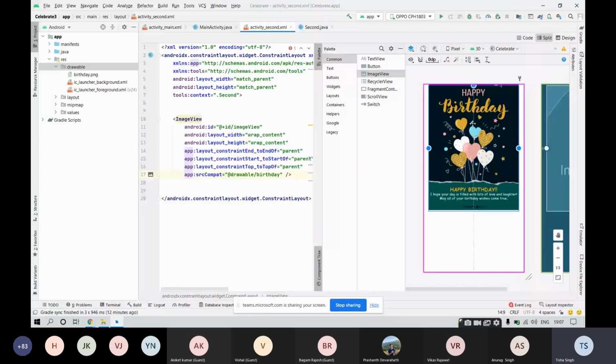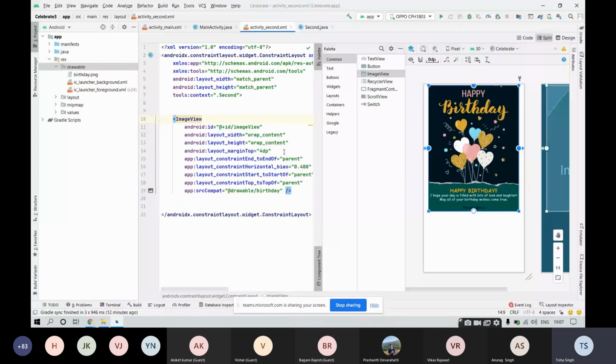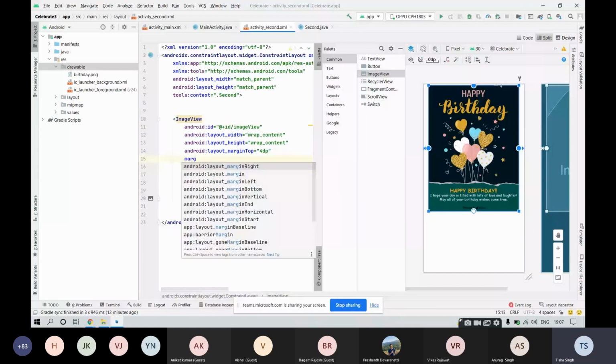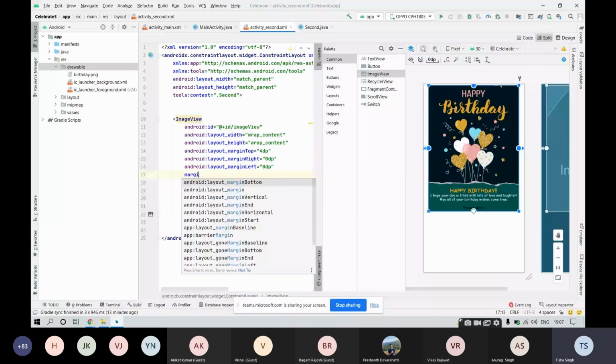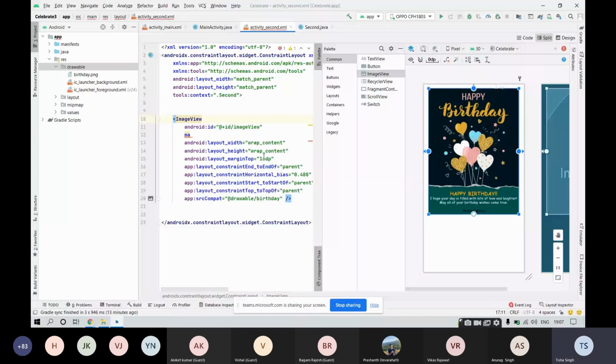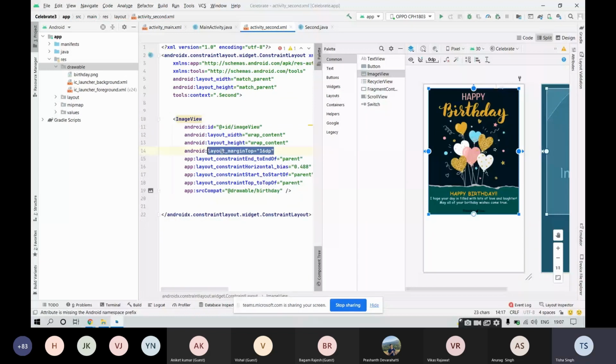Now provide margins, margin right as 0 dp, margin left as 0 dp again, margin top as 0 dp. Margin top has been assigned as 16. Let's make it 0.